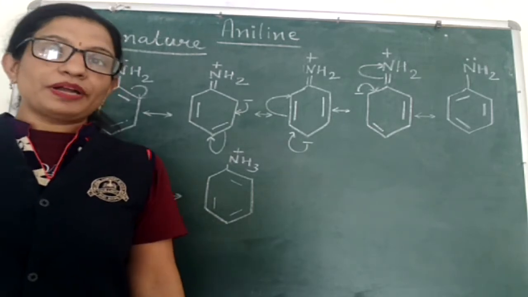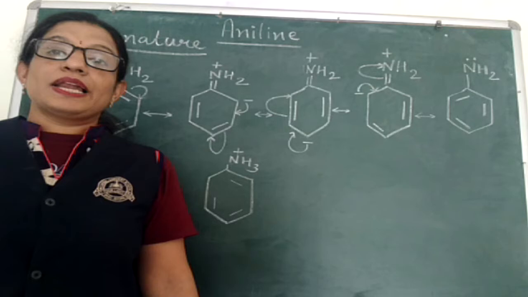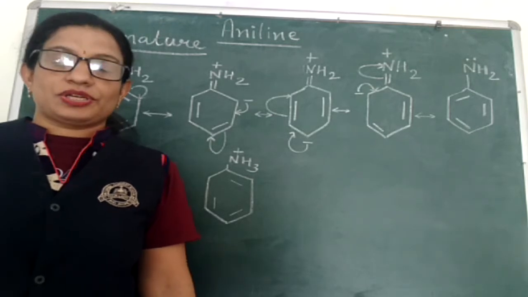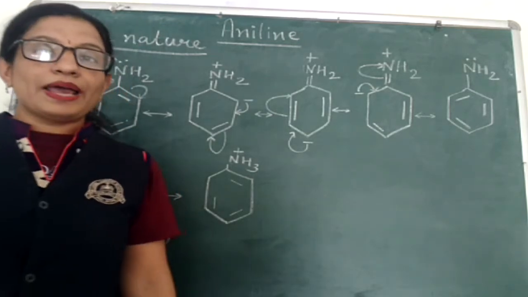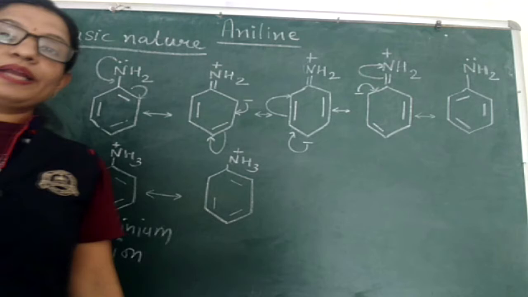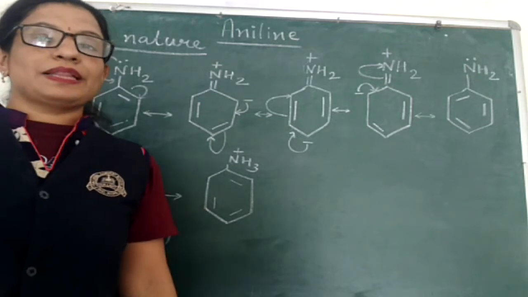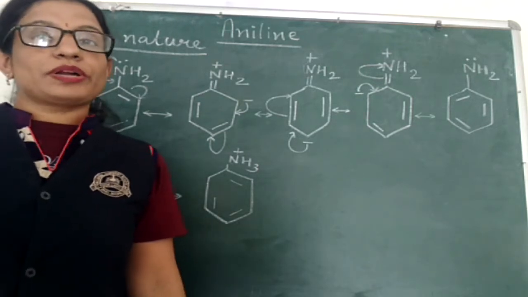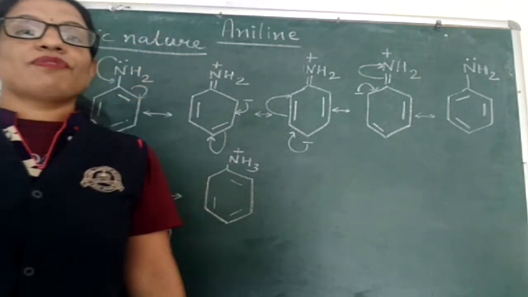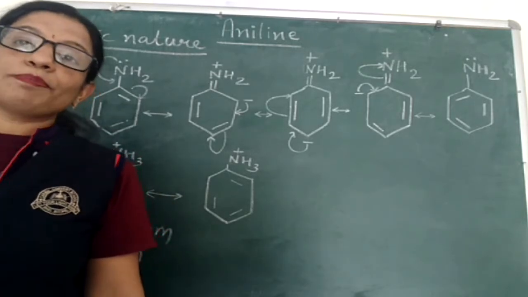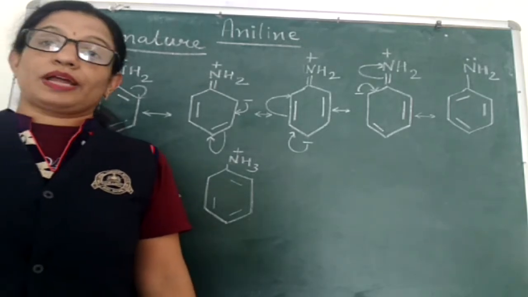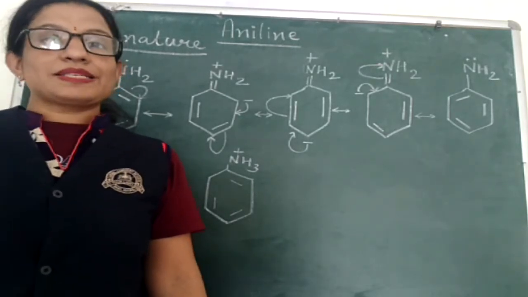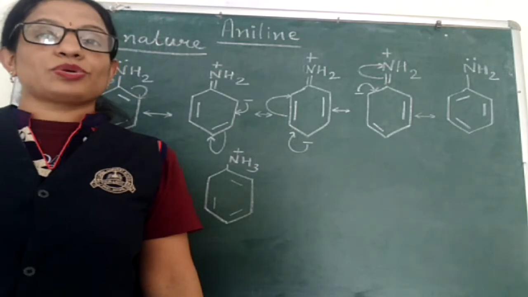Less is the availability of the lone pair of electrons, less basic will be the nature. This is the reason why aniline or aryl amines are less basic than ammonia: in the resonating structures the availability of the lone pair on nitrogen is less, as it is involved in resonance with the benzene ring.